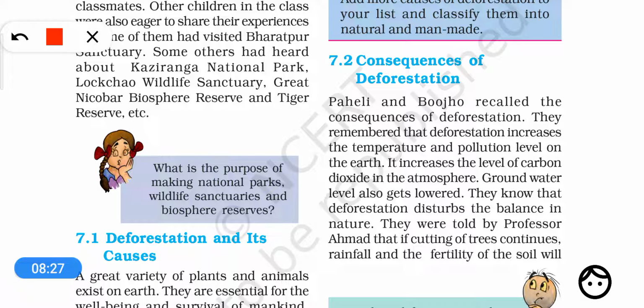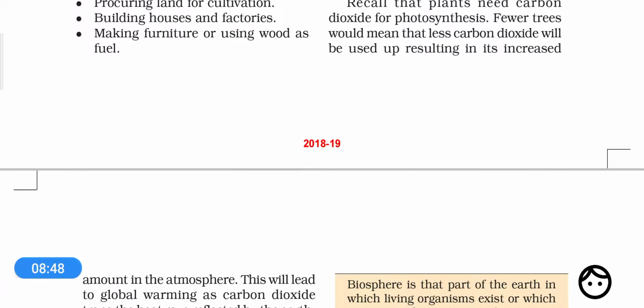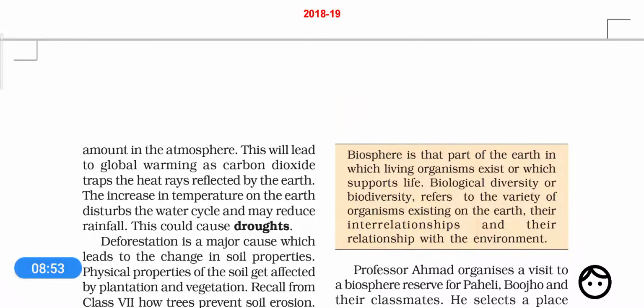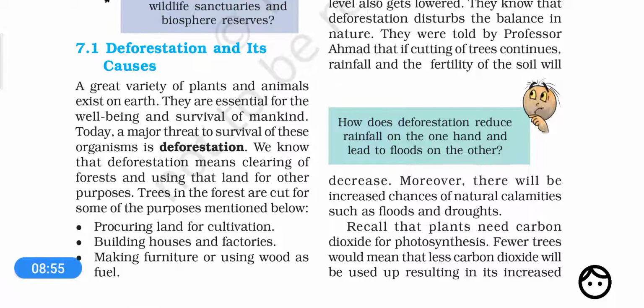All right, so when the soil is removed because of absence of trees and plants, the lower rocky surface of the soil or rocks are exposed, and in this way that area gradually turns into desert, and this process is called desertification.